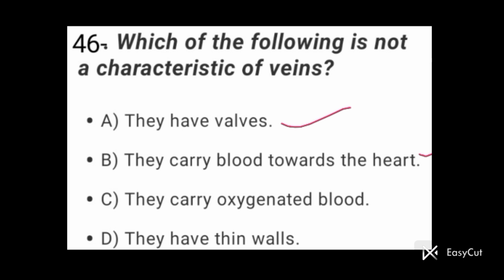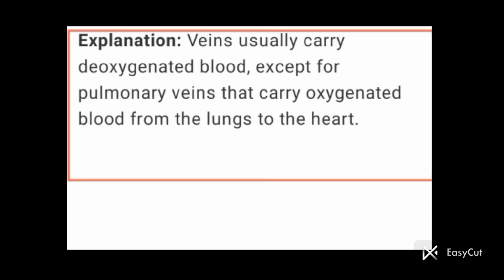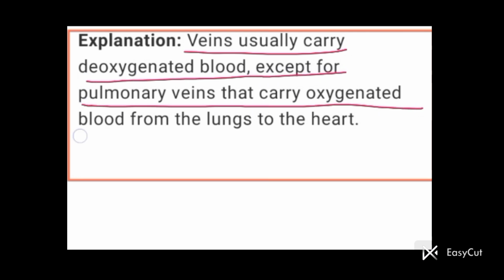Option C is they carry oxygenated blood. No, veins carry deoxygenated blood, except pulmonary vein. Only pulmonary vein carries oxygenated blood. Okay, so option C is correct here. This is not a characteristic of vein. Option D is they have thin walls. Yes, veins have thin walls. So veins usually carry deoxygenated blood except for pulmonary vein that carries oxygenated blood from the lungs to the heart.